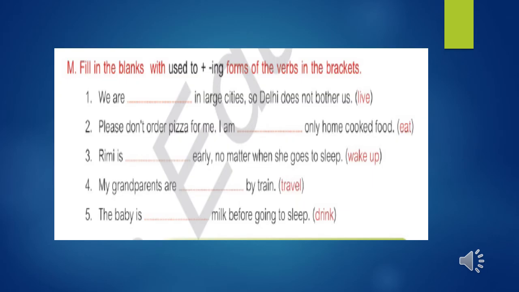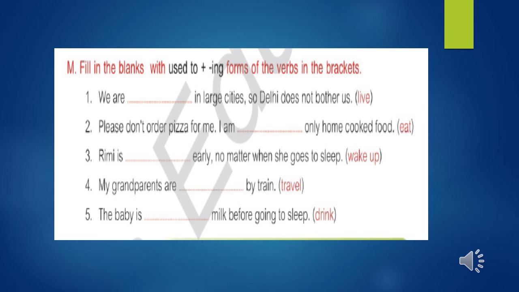Now we'll solve exercise number M. Fill in the blanks with used to plus the ing forms of the verbs in the brackets. In the brackets you can see the verbs we have to fill in the blanks with used to forms. Now see the first one: We are in large cities, so Delhi does not bother us. Its answer will be: we are used to living in large cities, so Delhi does not bother us.